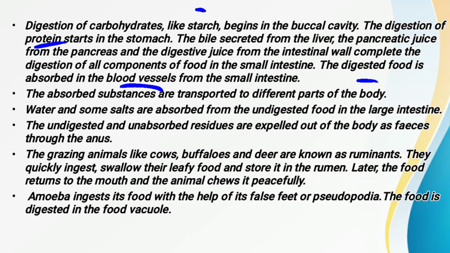Now this finger-like projection is called a villi, which increases the surface area of the intestine so that the food can be absorbed easily. Fine. Now when the food is absorbed in the villi, the absorbed substances are transported to the different parts of the body. Then we get the energy, and this absorbed food is also responsible for the growth and development of the different parts of the body.